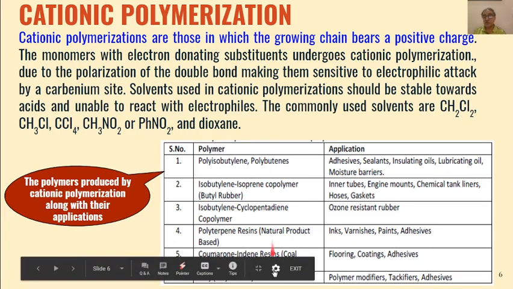And this is the list of polymers formed by cationic polymerization and their potential applications.